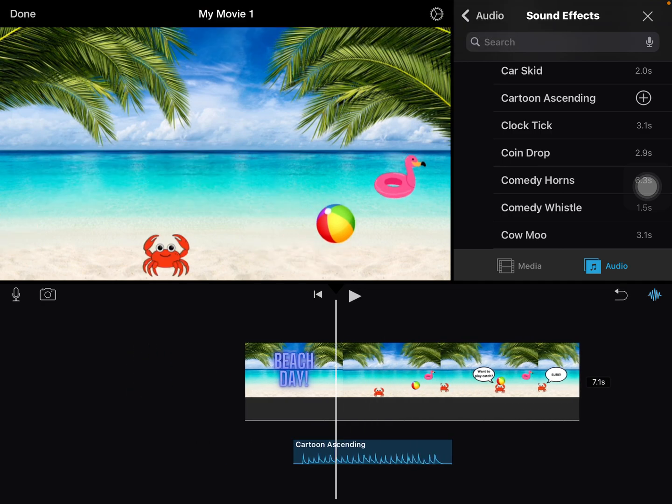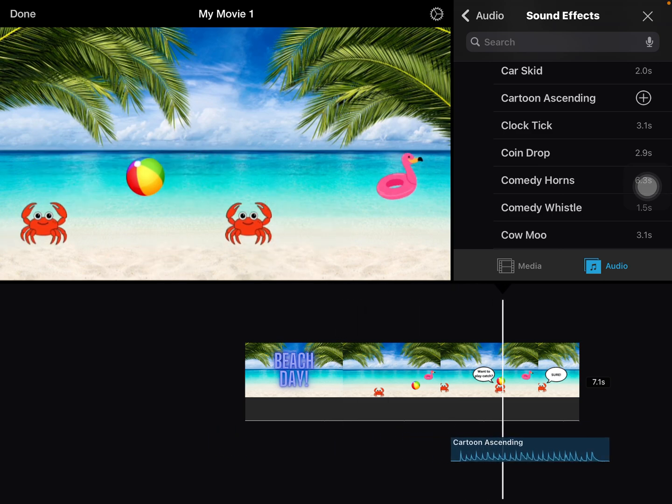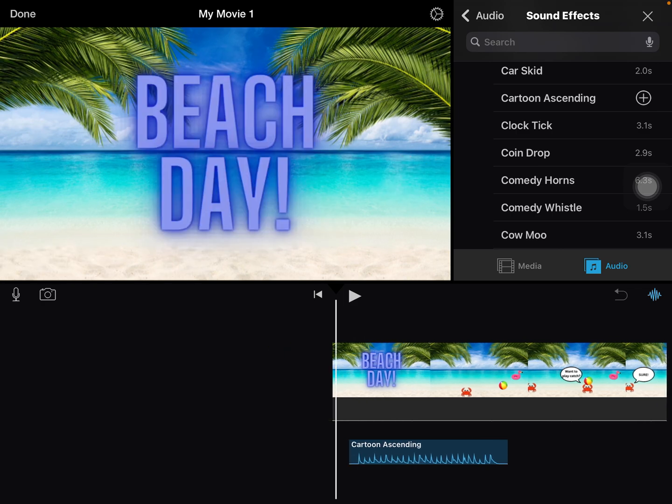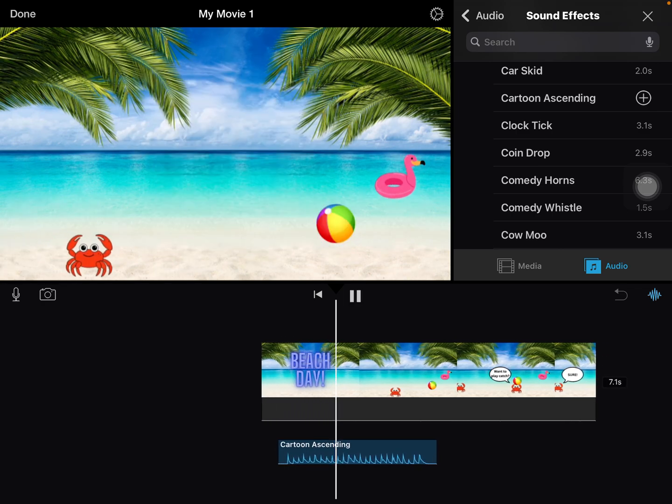If you do want to adjust it, you're going to hold down here. You can slide that sound wherever you would like it. And then that's going to go right here.